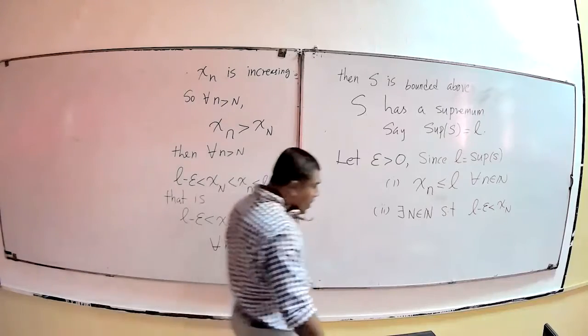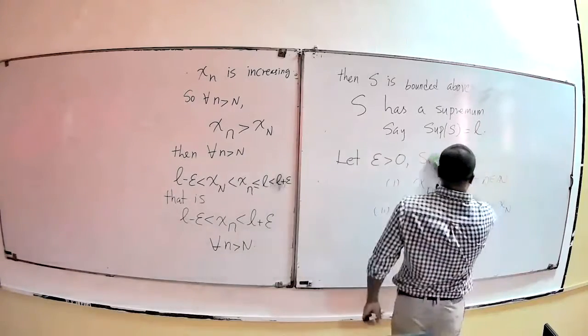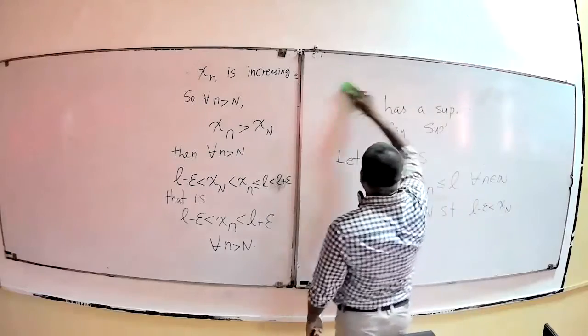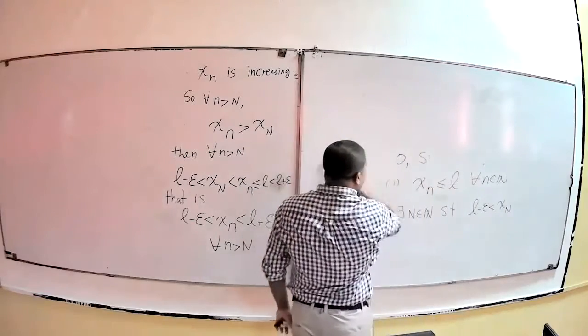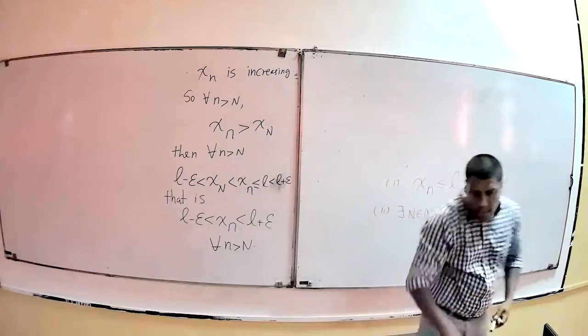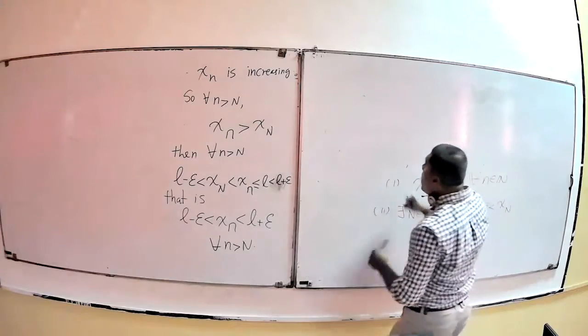So what we have now is this. From the supremum property and the fact that x_n is increasing, we have this. Epsilon is arbitrary.